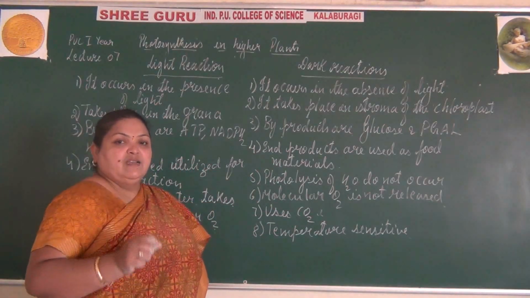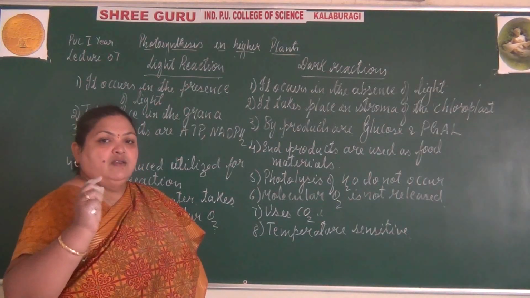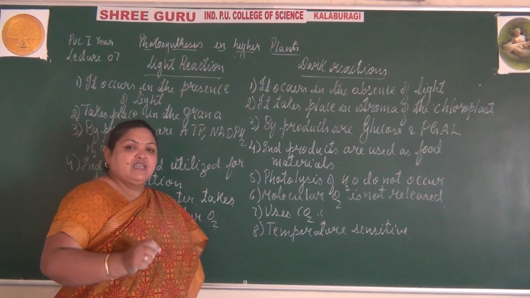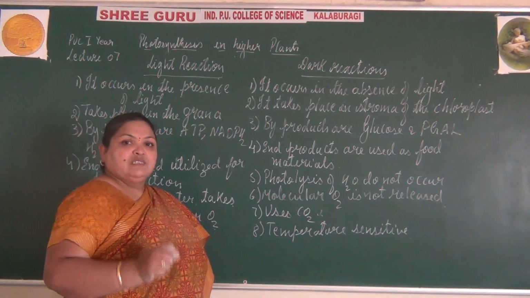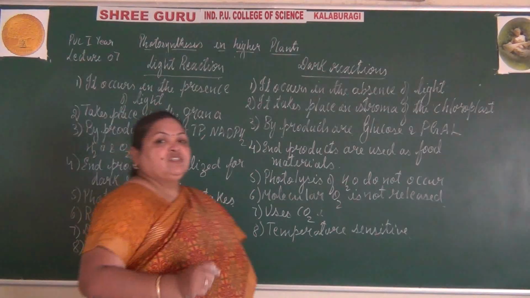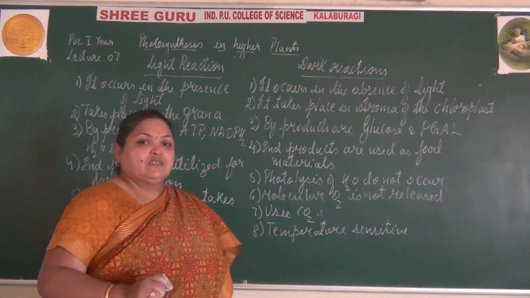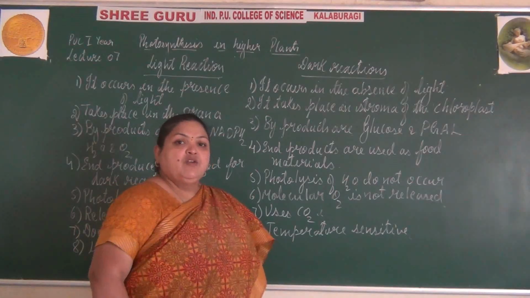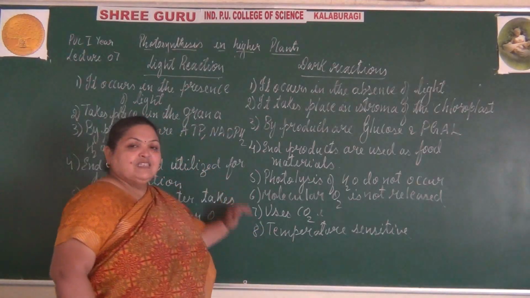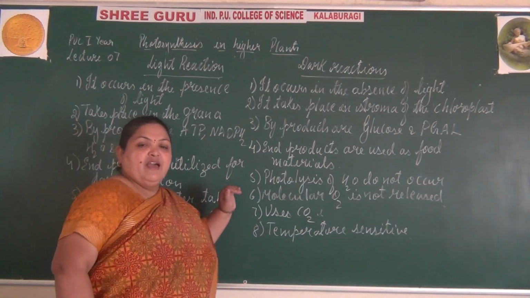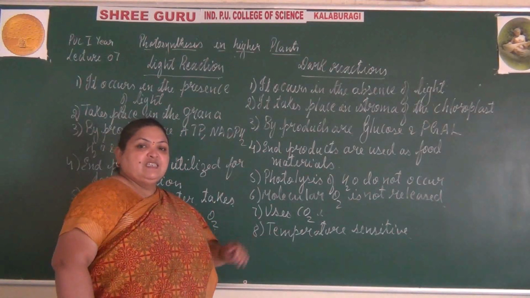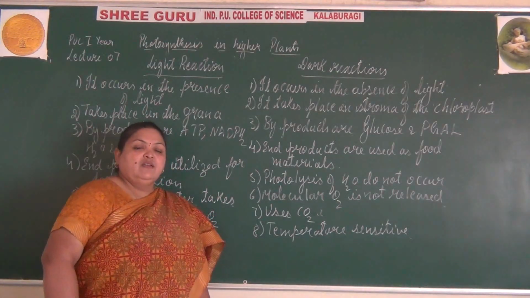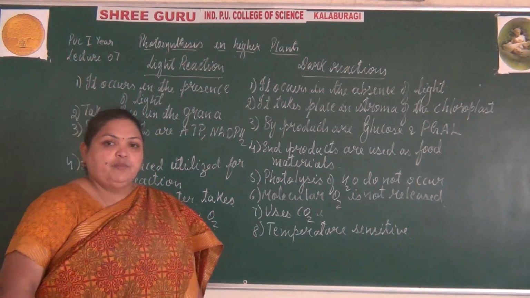Why is it called the Calvin cycle? The fourth question is, why is the Calvin cycle called the C3 cycle, and why is the Hatch and Slack cycle called the C4 cycle? Based on the product that is formed, we can classify the cycle as the C3 cycle and the C4 cycle. Next class we will deal with the next part of the topic. Thank you.